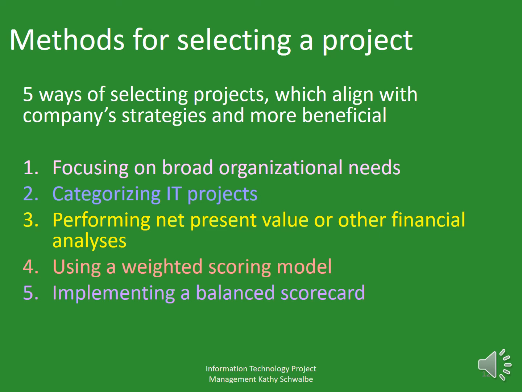In practice, many organizations use a combination of these approaches to select projects. Each approach has advantages and disadvantages, and it is up to management to determine the best approach for selecting projects based on their particular organization.